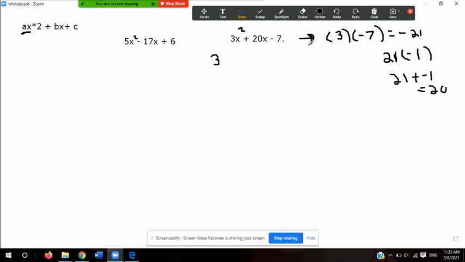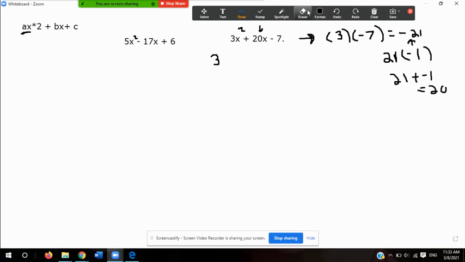we multiplied 3 times negative 7, and that's where we got this negative 21. Now we factor negative 21 into terms that when I add them equal positive 20, which is right here. And we found that the numbers that best satisfy that are 21 and negative 1, because 21 times negative 1 is negative 21, and if I add positive 21 and negative 1, my answer would be 20.